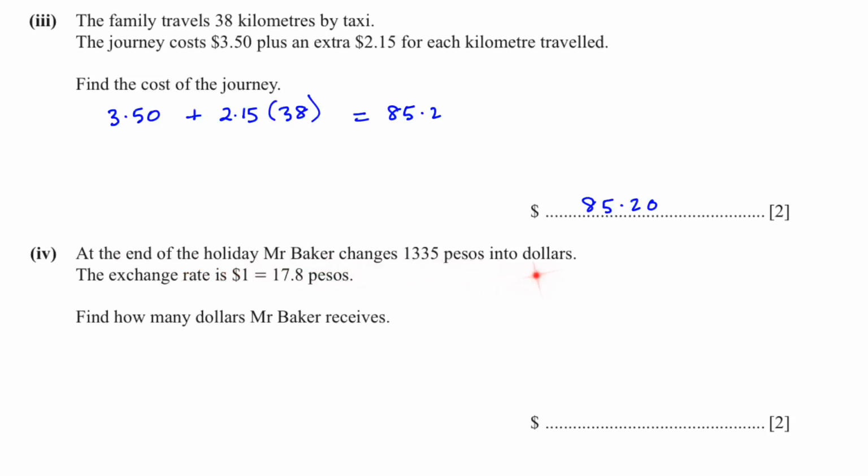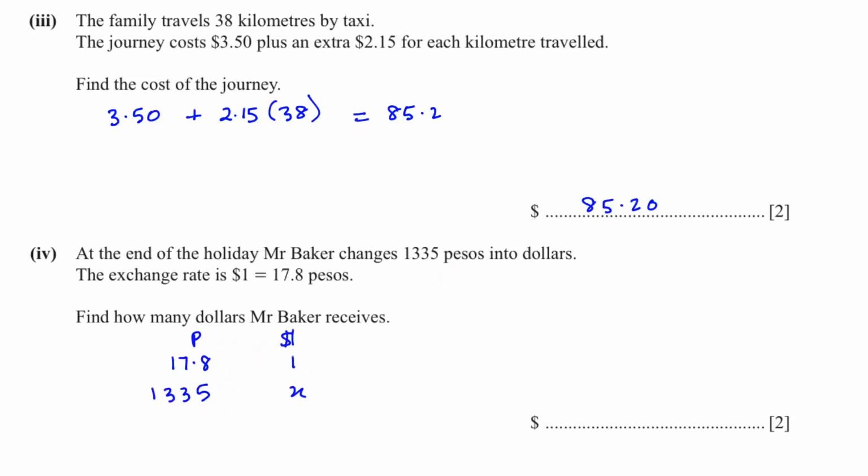Question number 4. At the end of the holiday, Mr. Baker changes pesos into dollars and the exchange rate is given to us. Find how many dollars Mr. Baker receives. Whenever you have a currency question, write down the currency involved. So we have peso and dollars, and 17.8 peso is equal to $1. Therefore, 1335 pesos is equal to how many dollars?